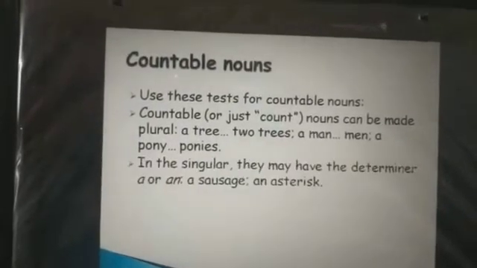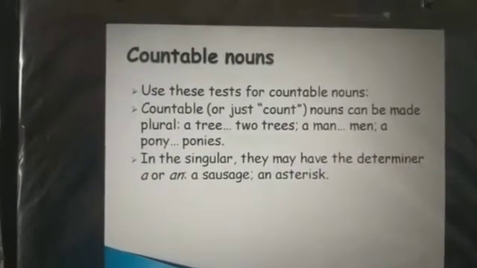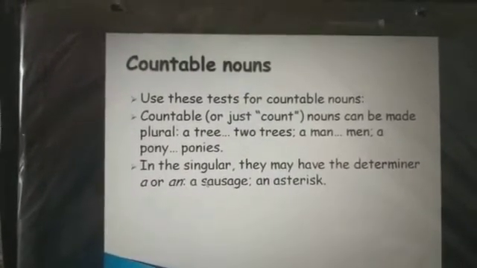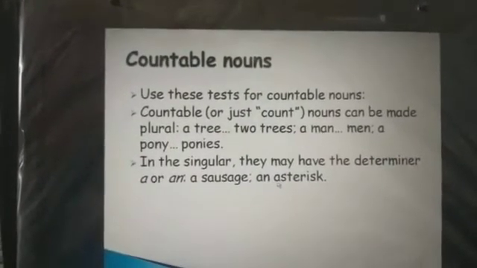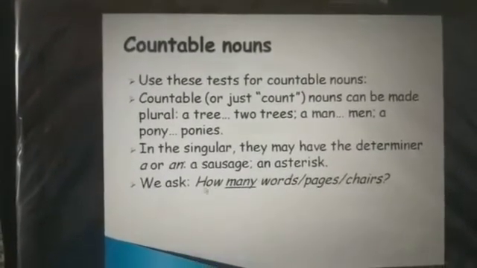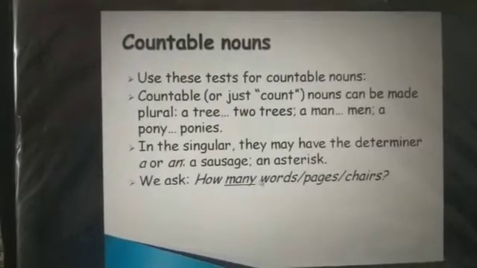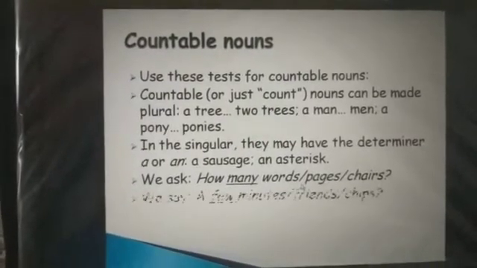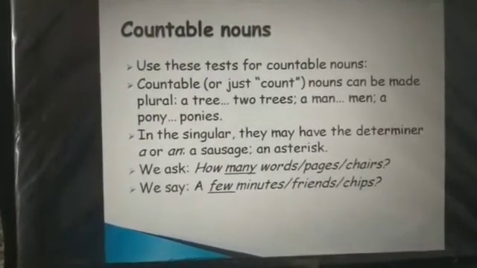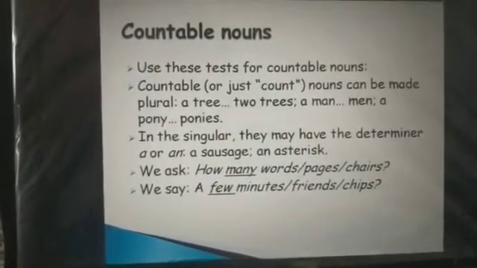In the singular, they may have the determiner a or an. For example, a sausage, an asterisk. We ask how many words, pages, chairs. We say a few minutes, friends, chips.